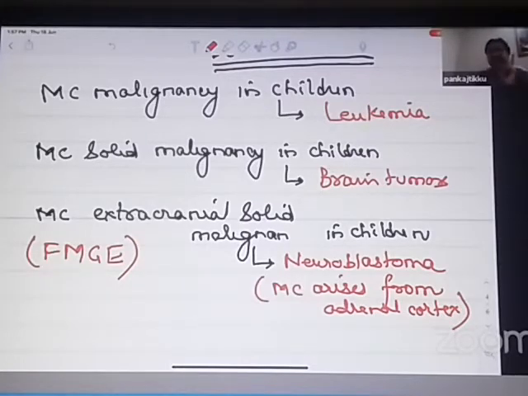So most common malignancy, leukemia. Most common solid malignancy, brain tumors. And most common extracranial solid malignancy, neuroblastoma. I hope you have all written this.